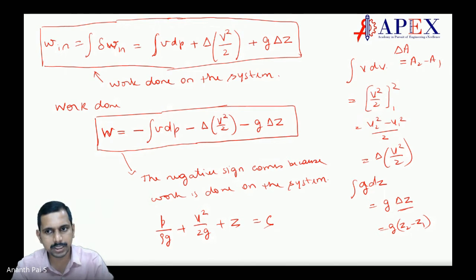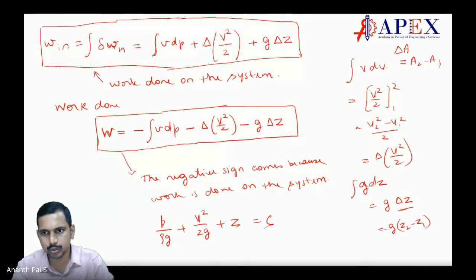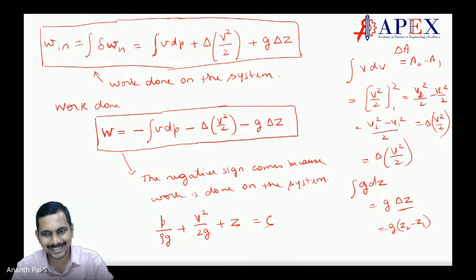Delta A means A2 minus A1, correct? Yes, sir. Now here what we are getting, V2 square by 2 from 1 to 2. What is this? V2 square by 2 minus V1 square by 2. What is that? It is delta V square by 2. Okay. Make sense? Understood, sir. Similar way this one also.